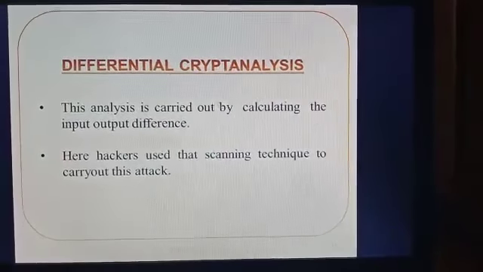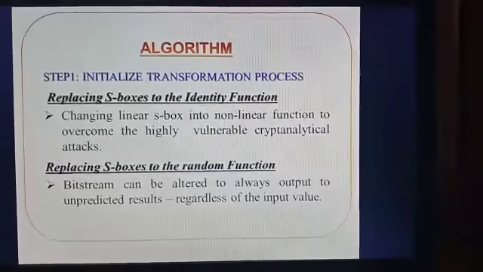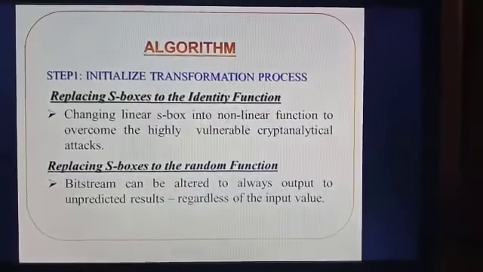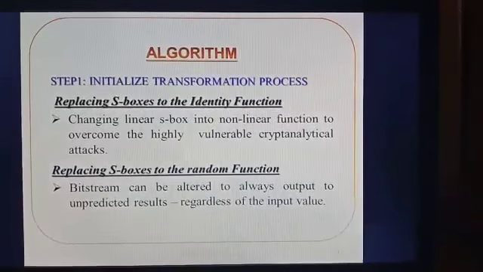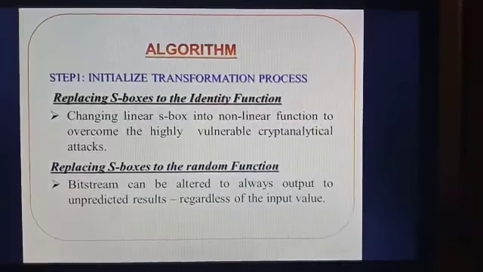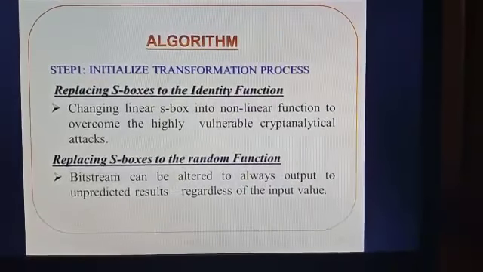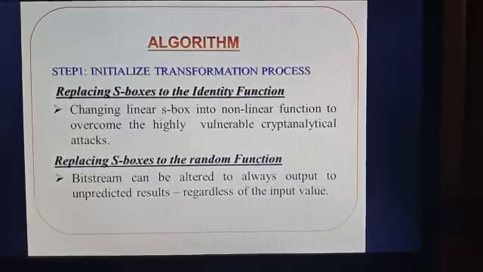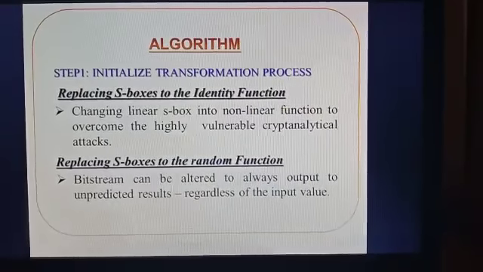The algorithm we are going to use in the proposed system is of two types: initializing transformation process, replacing S boxes with identity functions, changing linear S box into a non-linear function to overcome highly vulnerable cryptanalytical attacks.